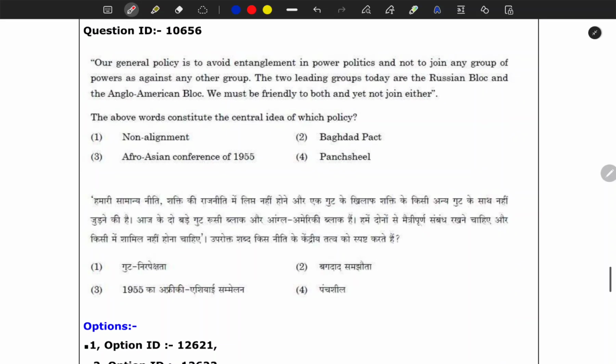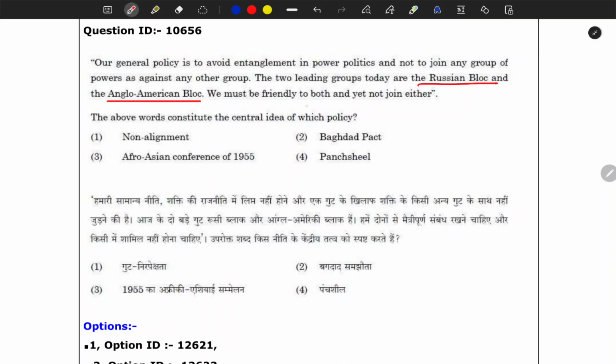Again here, see how easy a question they are asking. Our general policy is to avoid entanglement in power politics and not to join any group of powers as against any other group. The two leading groups today are the Russian bloc and the Anglo-American bloc, meaning the West.